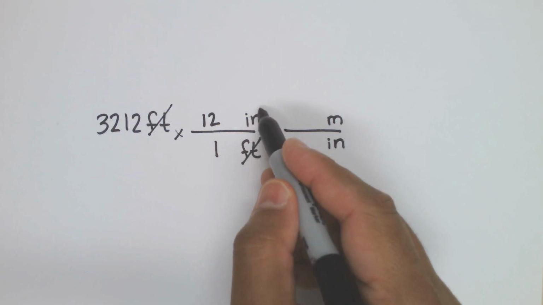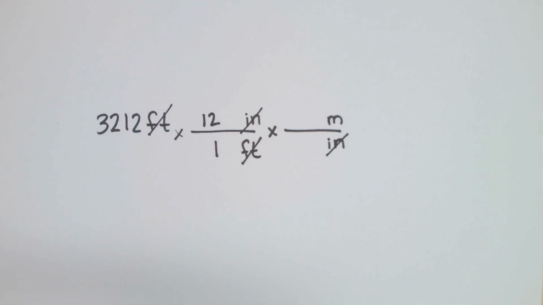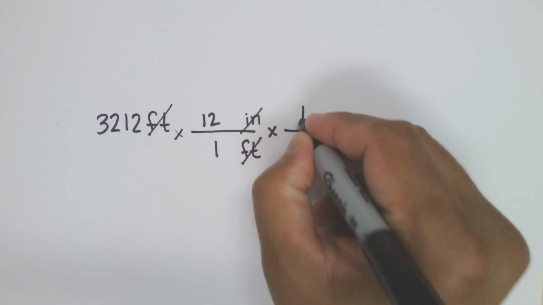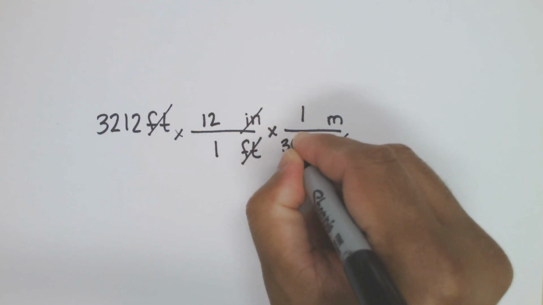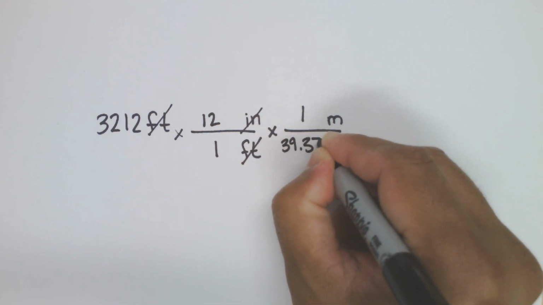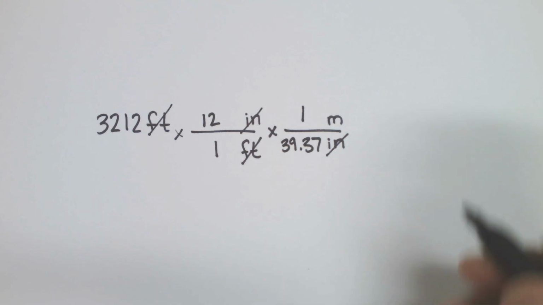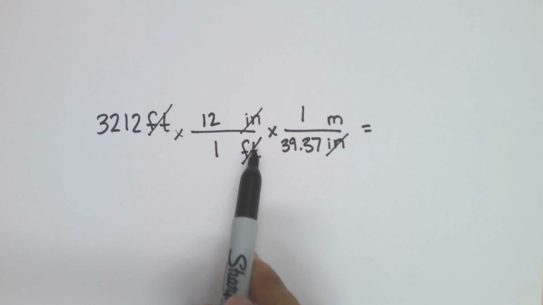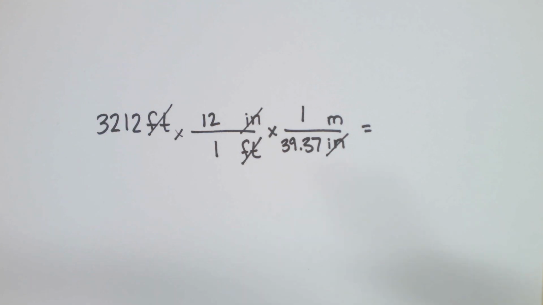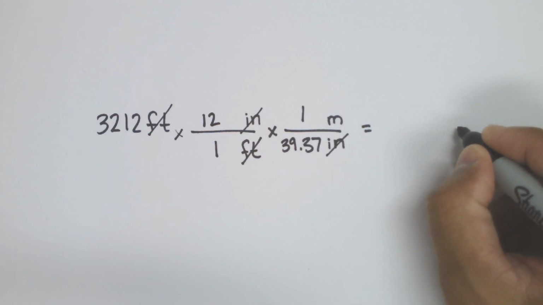Inches divided by inches cancels, and this relationship is 1 meter is equivalent to 39.37 inches. If you check the units, all the units cancel except for the unit that I'm interested in, meters.